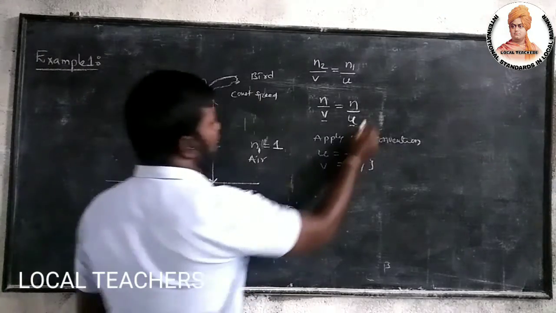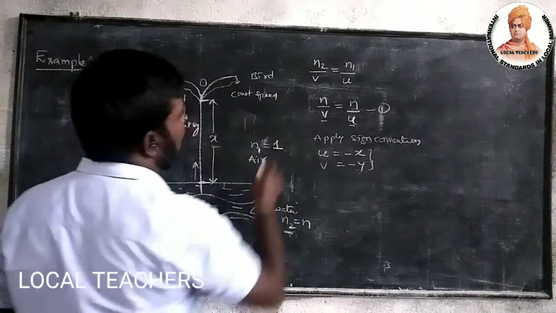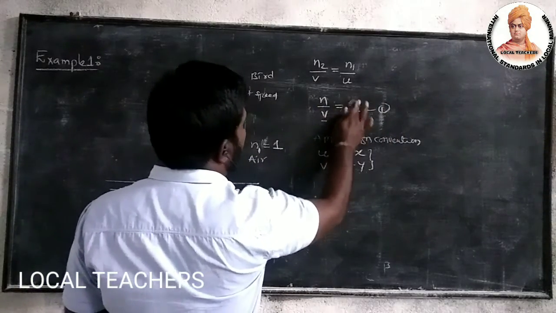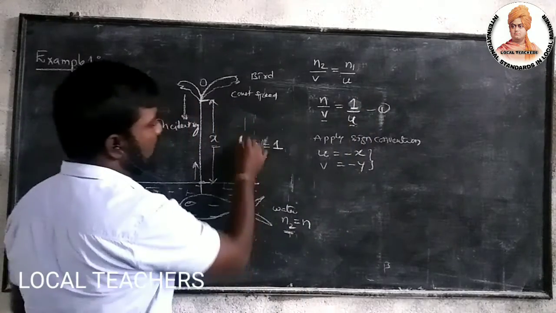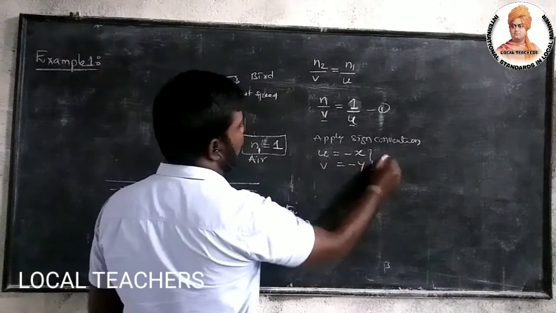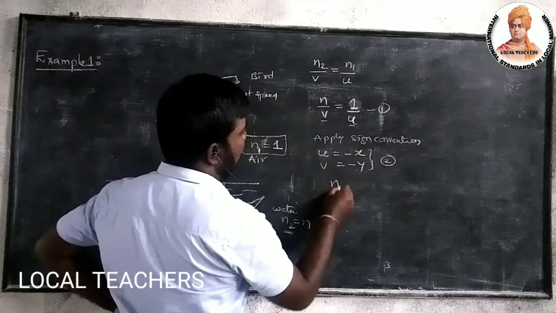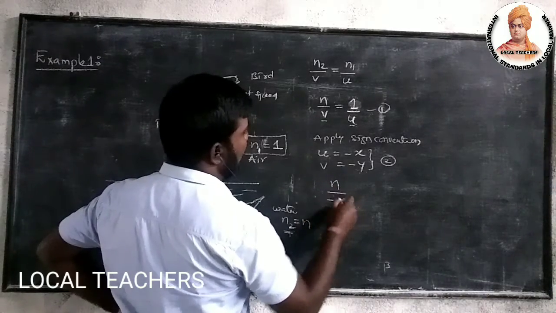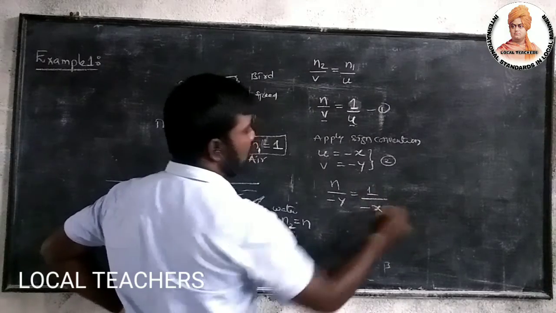So substitute these values in equation 1. Here n1 equals 1, I substituted there. So substituting equation 2 in equation 1, I can write n by minus y equals 1 by minus x.